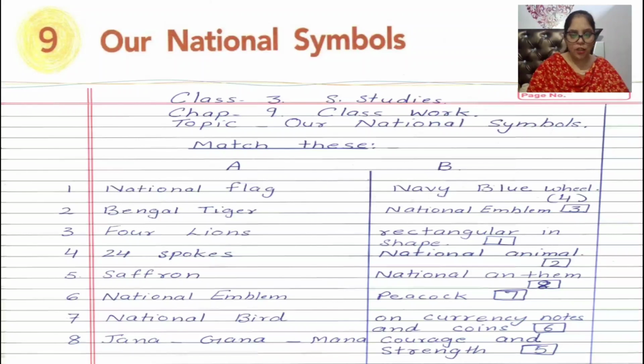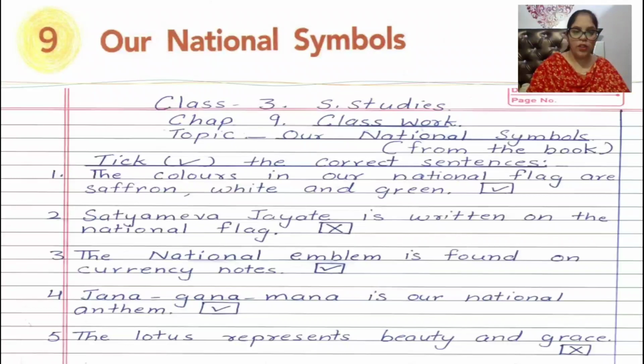Seventh is national bird. Yes, children, peacock. Peacock is our national bird. Eighth is Jan Gan Man. Jan Gan Man is our national anthem, and it is written by a Bengali poet, and his name is Rabindranath Tagore. Now, children, take the correct answer. Take the correct answers, children, from your book, and you have to do this only in your book.